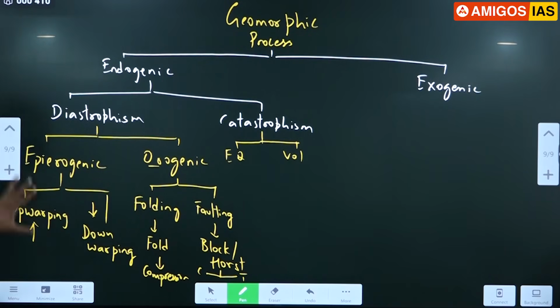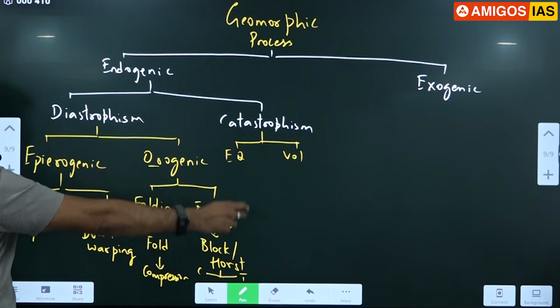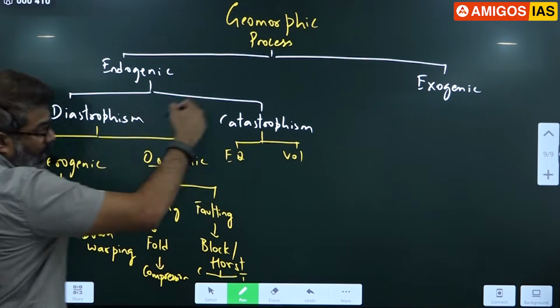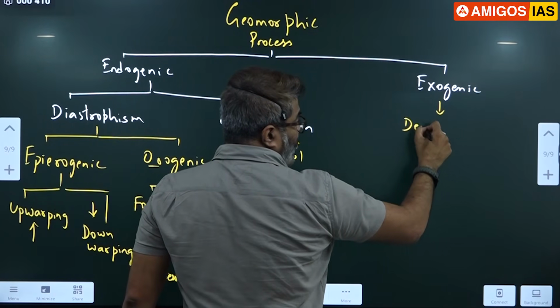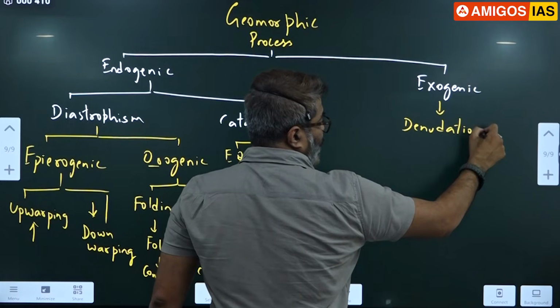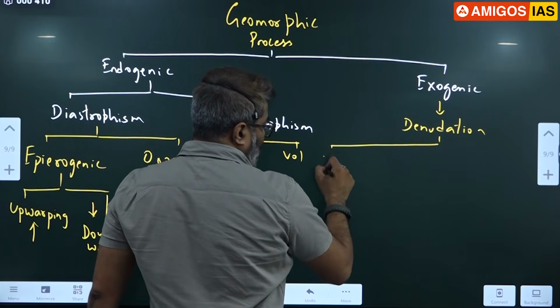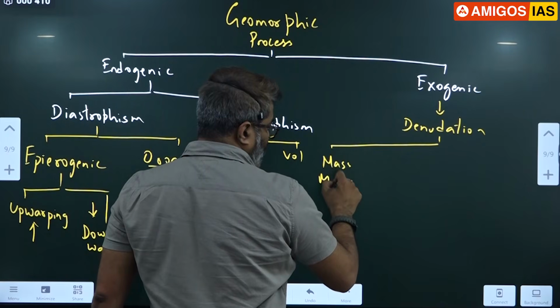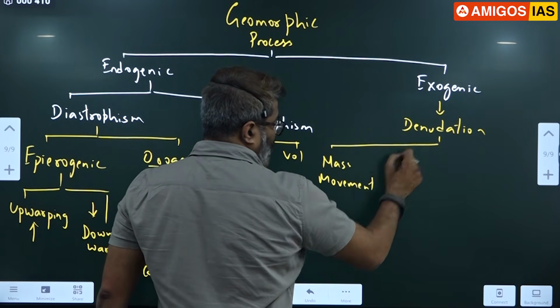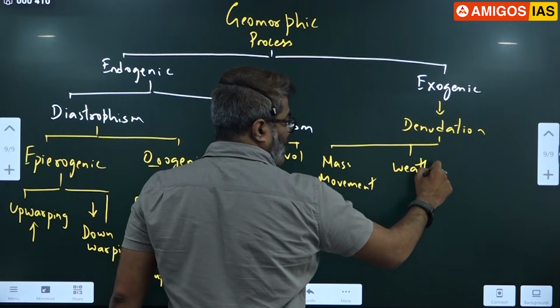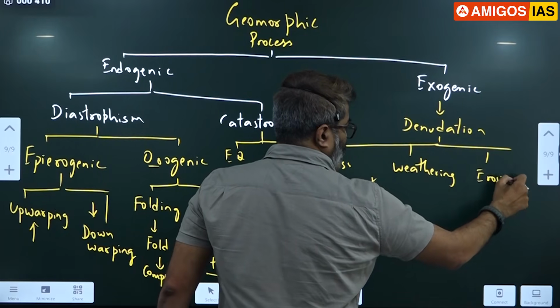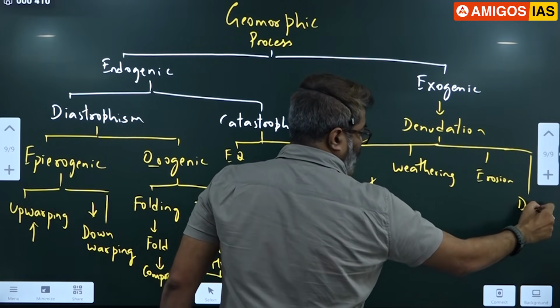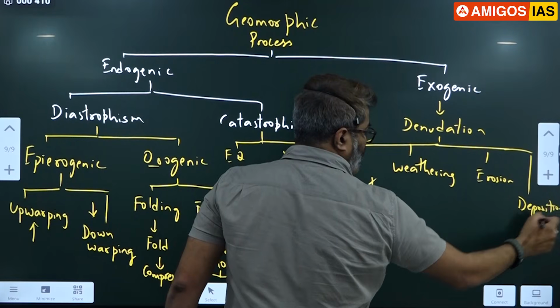Then this we have covered, all these topics, in the first part. Then we have come to exogenic. Now, in exogenic we have a word, denudation. In this, the first topic, mass movement, we have discussed. Weathering we have discussed. We have discussed erosion. We have discussed deposition. These two I will cover separately.